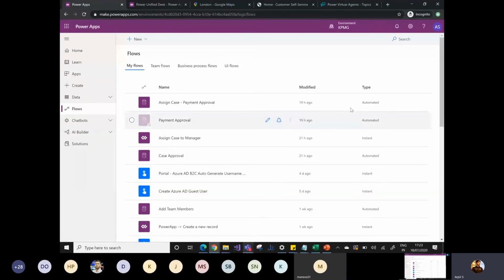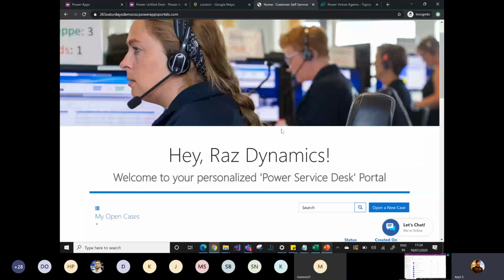So you can simply imagine how simple it is to design a low-code no-code solution, and you can simply streamline your customer self-service process. I have used only a few components of the low-code no-code solution. If you integrate other components like Power BI reports, customer insights, and some artificial intelligence features, you can enhance it with some more features as well.